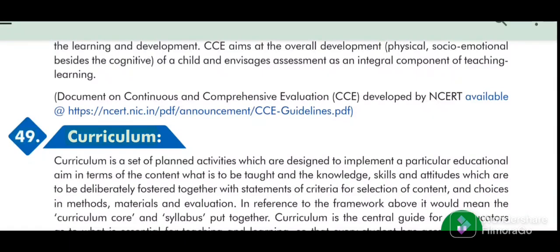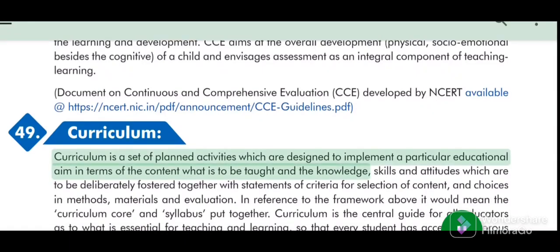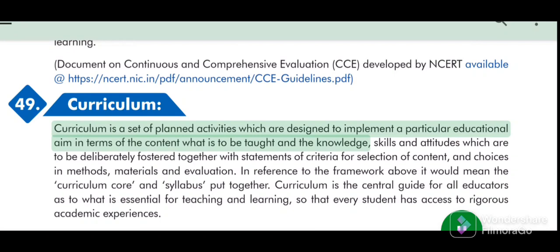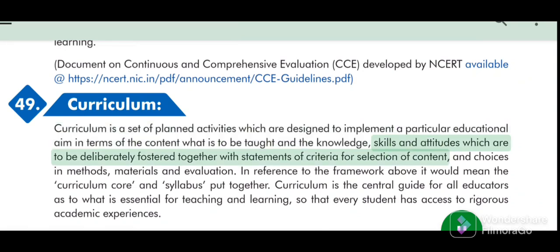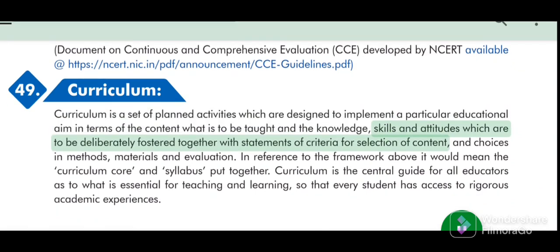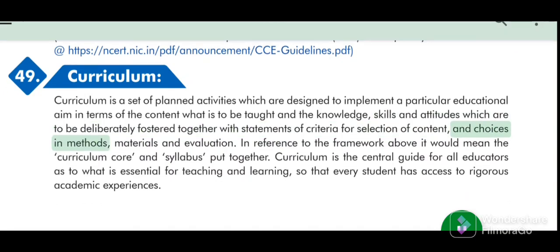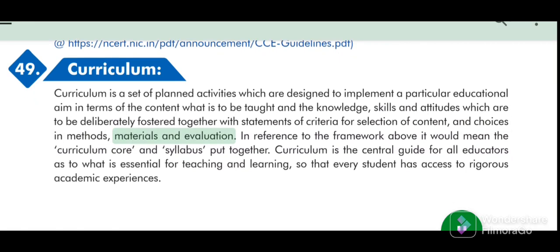49. Curriculum. Curriculum is a set of planned activities which are designed to implement a particular educational aim in terms of the content what is to be taught and the knowledge, skills and attitudes which are to be deliberately fostered together with statements of criteria for selection of content, and choices in methods, materials and evaluation.